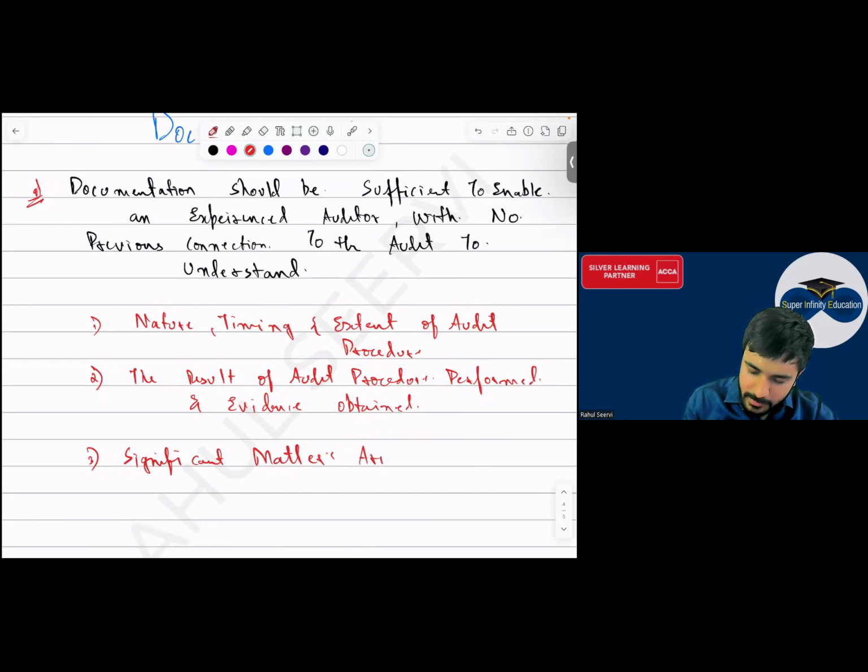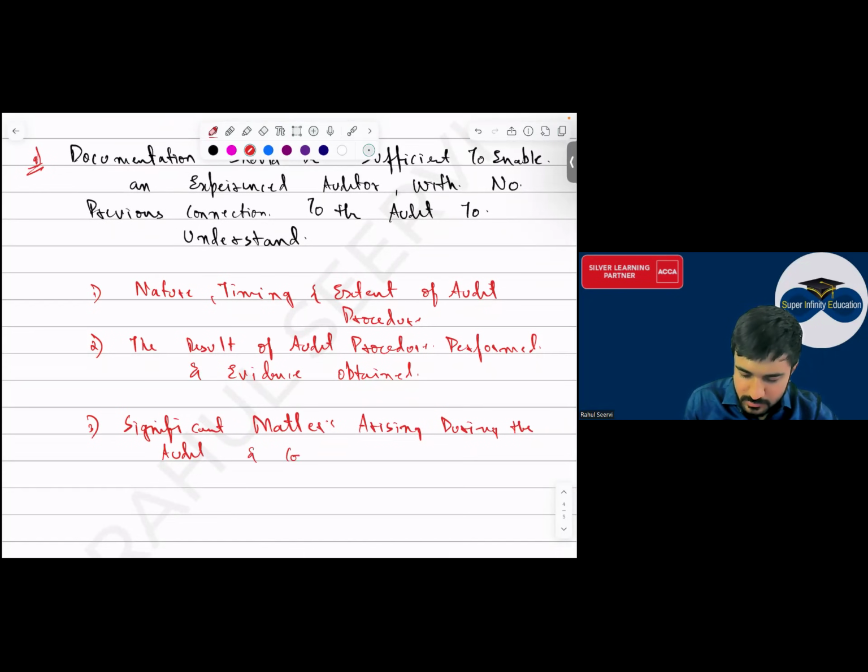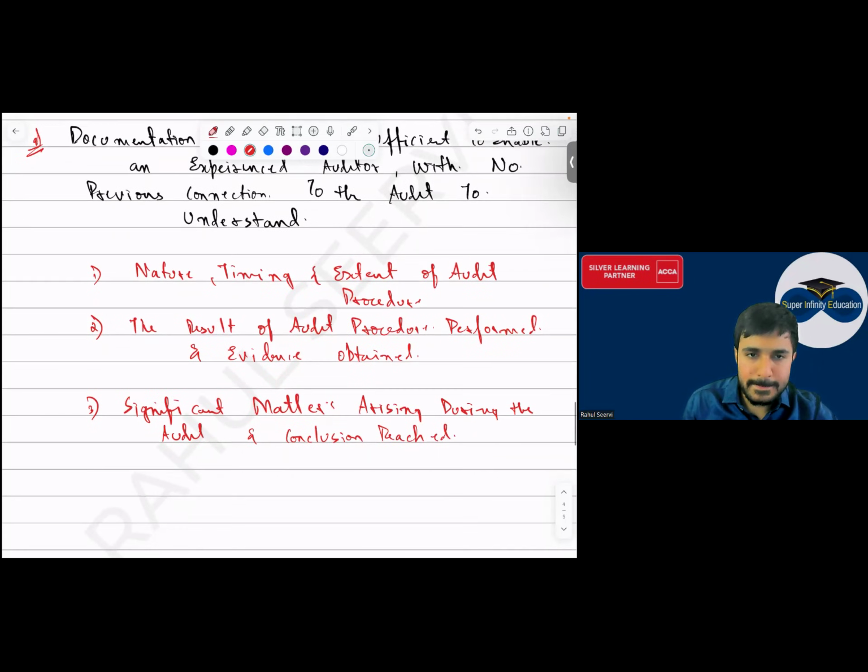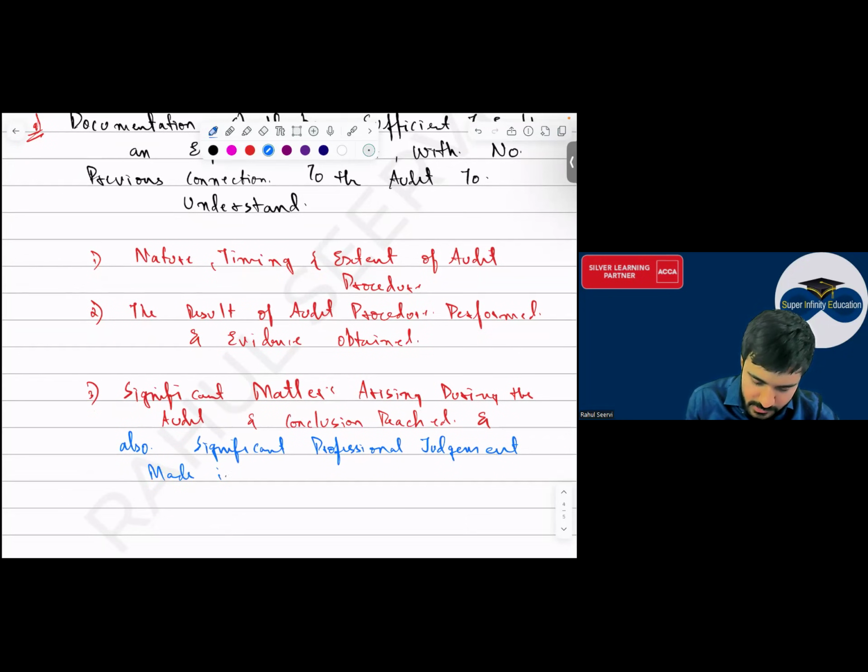Significant matters arising during the audit and conclusion reached, and also significant professional judgment made in reaching the conclusion.